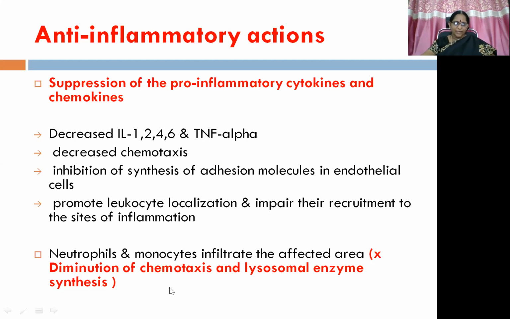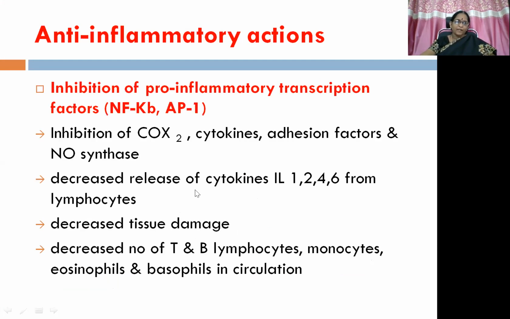This can be nullified by diminution of chemotaxis and lysosomal enzyme synthesis. That's what we have discussed just now in this slide. So inhibition of pro-inflammatory transcription factors can be there, because of which inhibition of COX enzyme 2, cytokines, adhesion factors, and nitric oxide synthase, because of which there is decreased release of cytokines, interleukins 1, 2, 4, 6 from lymphocytes, resulting in decreased tissue damage and decreased number of T and B lymphocytes, monocytes, eosinophils, basophils in circulation.